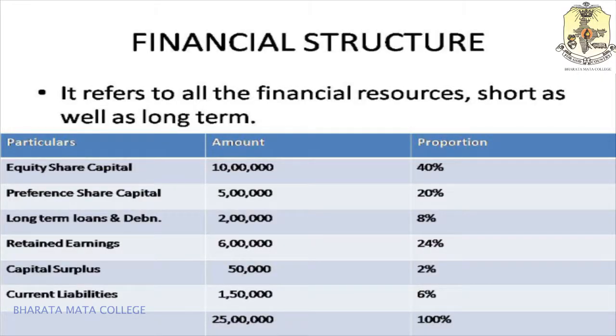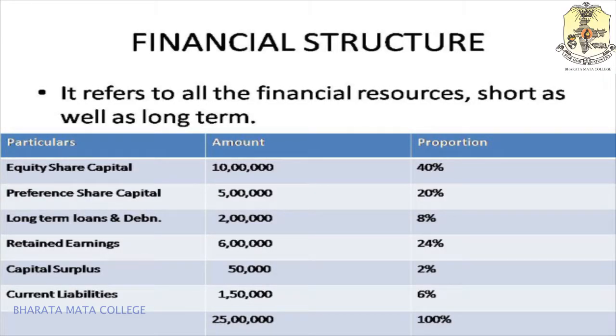Now, what are short-term and long-term? In the earlier problem, the table showed three kinds of variables: equity share capital, preference share capital, and long-term loans. Along with that, if you find variables like current liabilities, retained earnings, and capital surplus, then that is referred to as financial structure, because along with long-term sources like equity, preference, and long-term loan, there are short-term finances, that is retained earnings, capital surplus, and current liabilities. So summed together, it shows the financial structure of the firm.